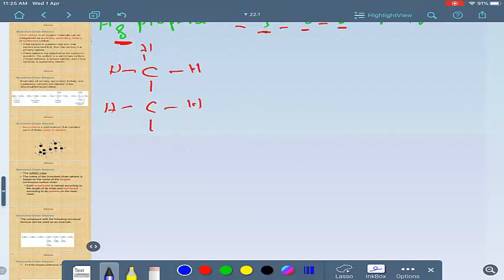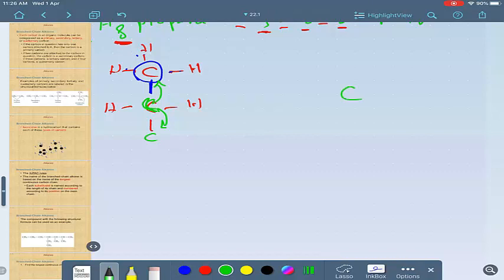Look, if the carbon is attached with 3 hydrogens and only 1 carbon, it means it's a primary carbon. These are the types of carbon. If a carbon is attached with 2 carbons, not only 1 carbon, we call it secondary carbon.